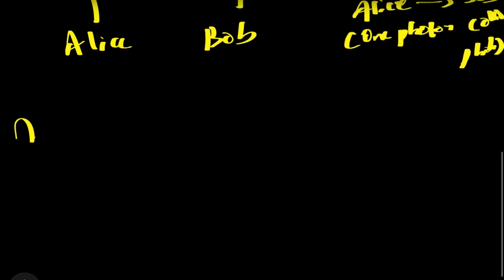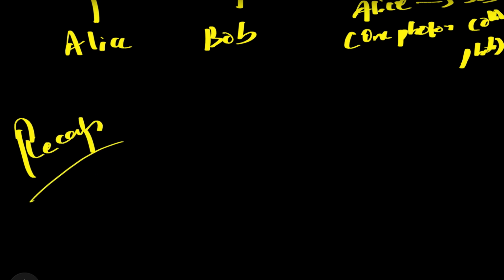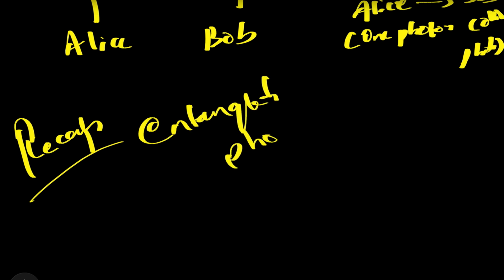Just a recap, we do know what an entangled photon is.